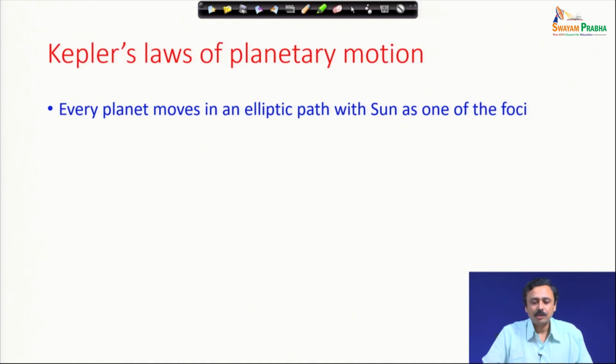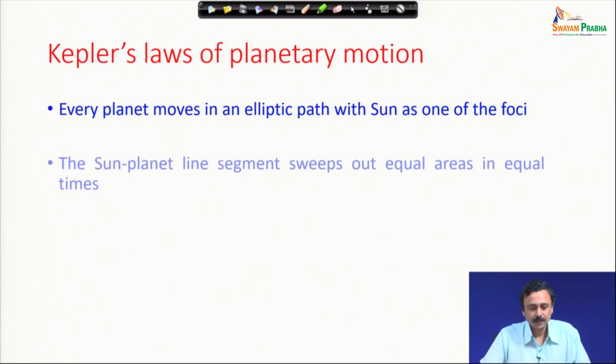Now, Kepler's laws of planetary motion. The first law says that every planet moves in an elliptic path with the sun as one of the foci. An ellipse has 2 foci, and when a planet moves around, the sun is at one of the foci. The second law of Kepler states that the sun-planet line segment sweeps out equal areas in equal times, purely kinematic and observational.